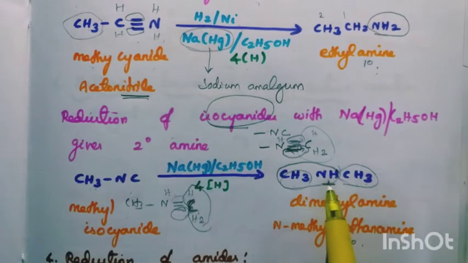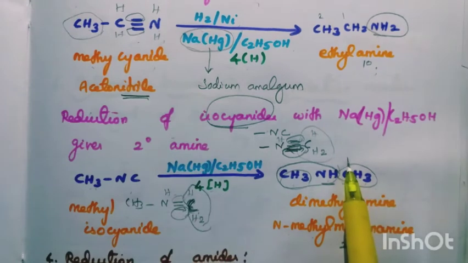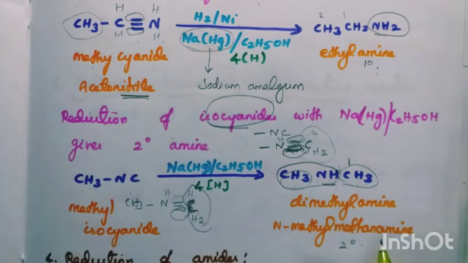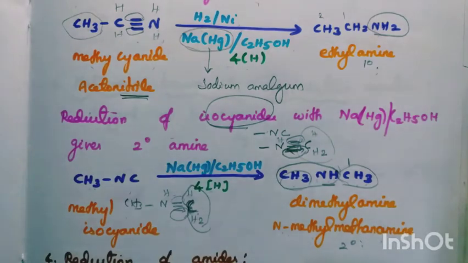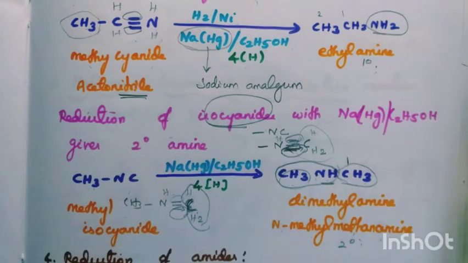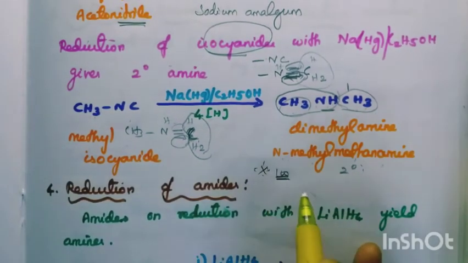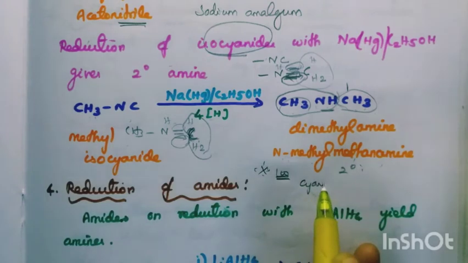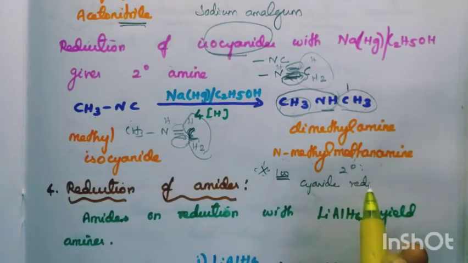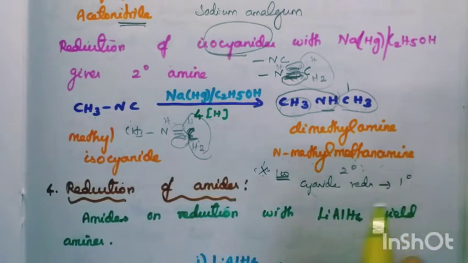Which group is attached to nitrogen? Methyl. So N-methylmethanamine. So here one important 1 mark is there. What is that important 1 mark? That cyanide on reduction gives primary amine.